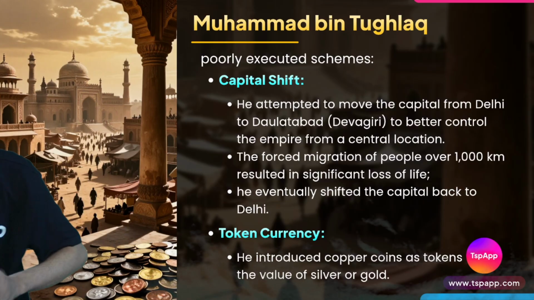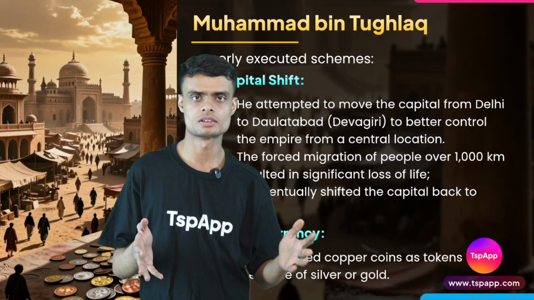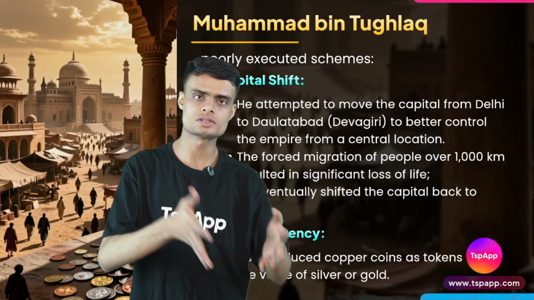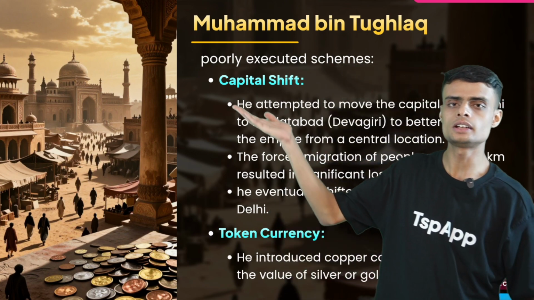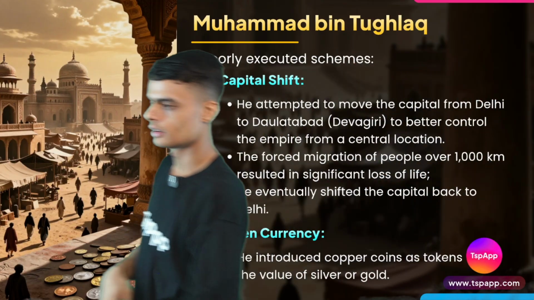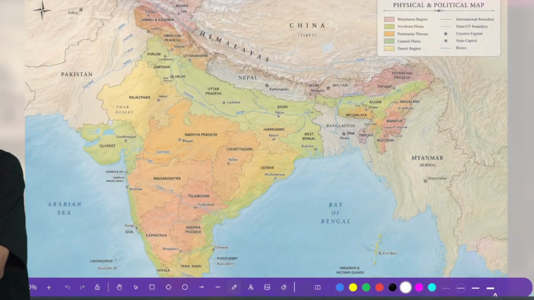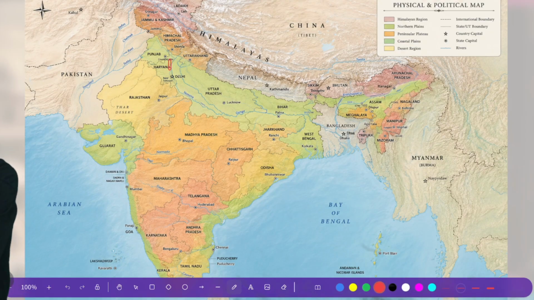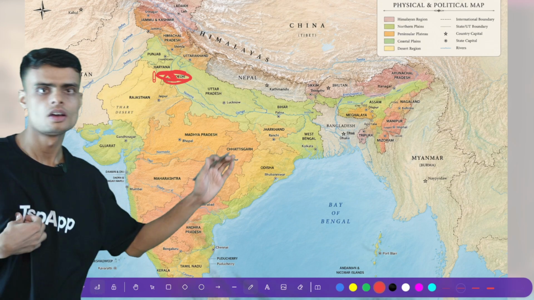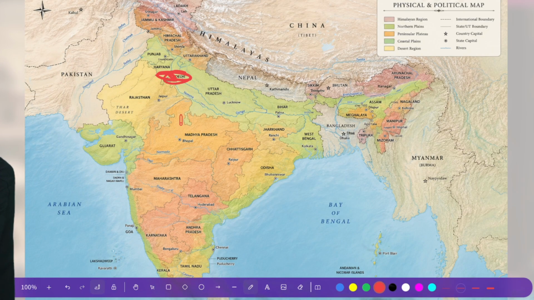Simple reason. He was a person who was very ambitious. He planned many things, but when he tried to implement those things, things did not go as he had planned. For example, he tried to shift the capital of India. What was the capital of his kingdom? Actually, the capital was at Delhi. They were called the Delhi Sultans. The capital was here. Now this Muhammad bin Tughlaq thought, why shouldn't we shift the capital to the center of India, somewhere here in Maharashtra?